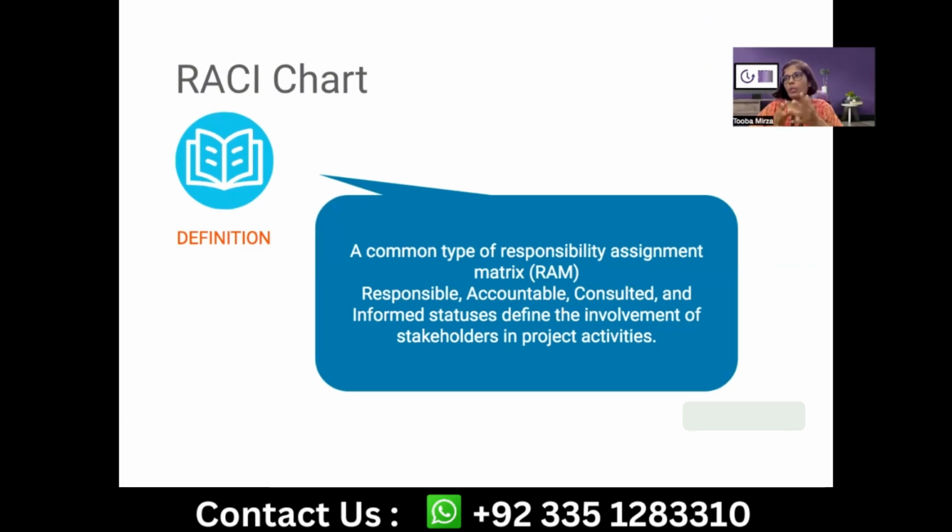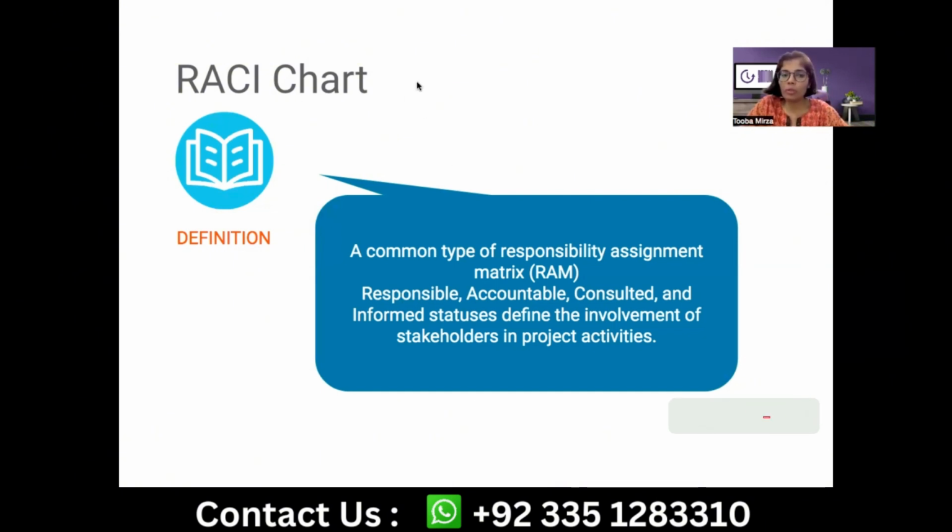So the RACI chart is one other very popular document in the project management world. And this is one artifact which teams usually create in their project. RACI is an acronym for responsible, accountable, consult, and inform. This is a team level document for your information. This is not a stakeholder level document.